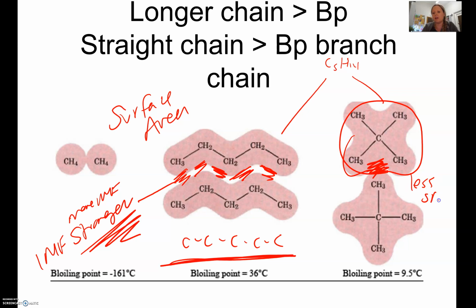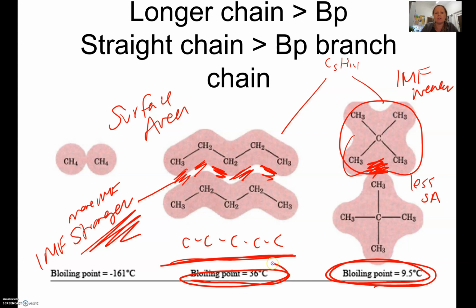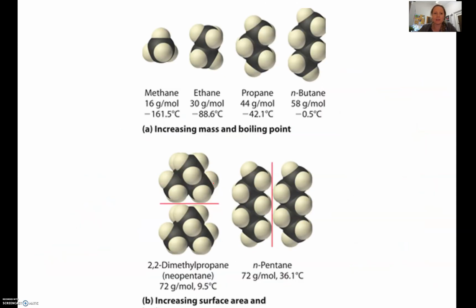So less surface area with a branched isomer, and therefore the intermolecular forces are weaker. And if the intermolecular forces are weaker, then less energy is required to boil. So this one's got a boiling point of 9.5 and this one's got a boiling point of 36, showing that these intermolecular forces are stronger. I hope that makes sense.